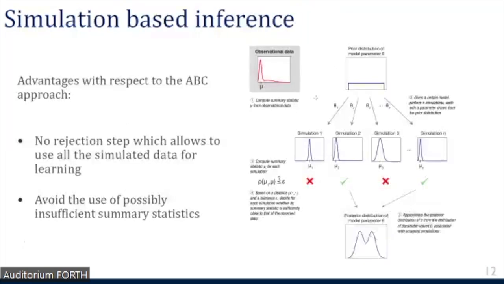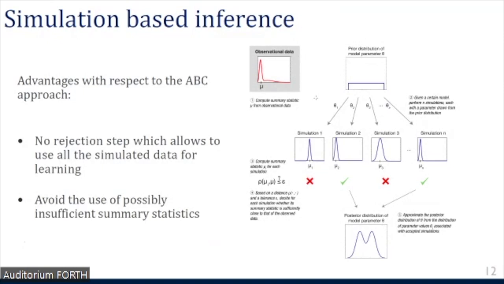So this fits into the context of simulation-based inference, having the advantage with respect to a more standard ABC approach that no rejection step is needed, which allows us to use all the simulated data for training.